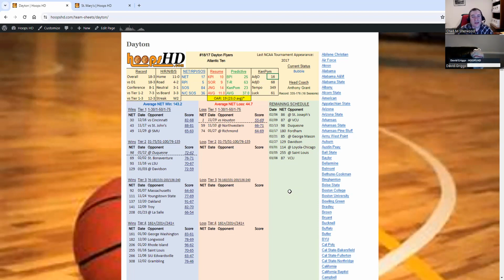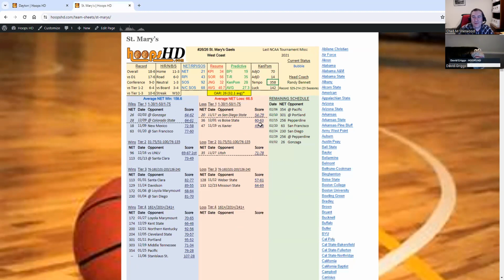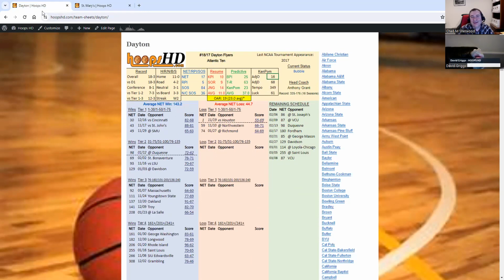Below that, the tempo. Tempo is quite simply how fast you play. A number like 349 means you play a slow game. Not boring, but you play a slow game. If you have a higher number, let me pull St. Mary's back up here. They're also slow, 358. But you know, if we went with a faster team, you'd see number one and number two.